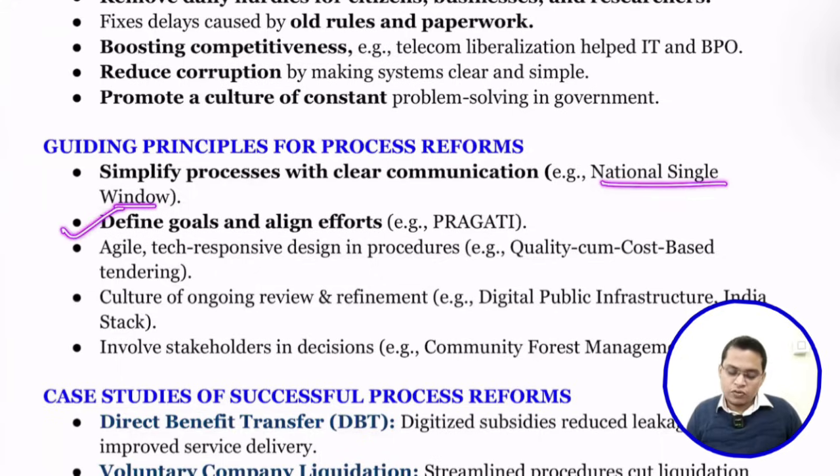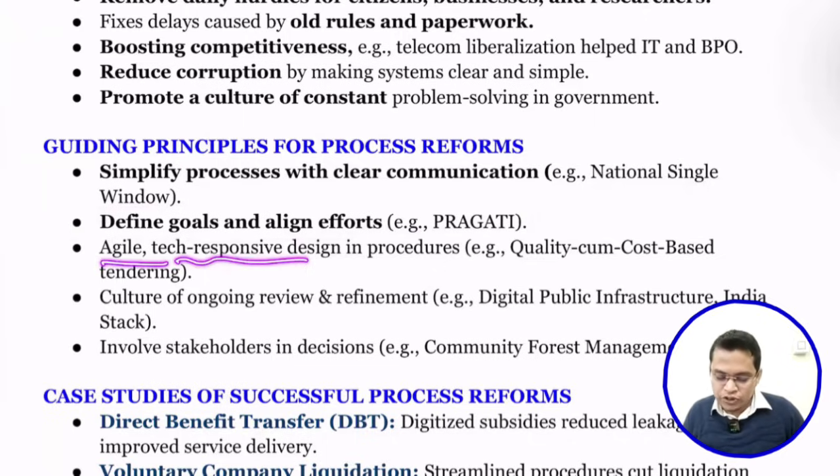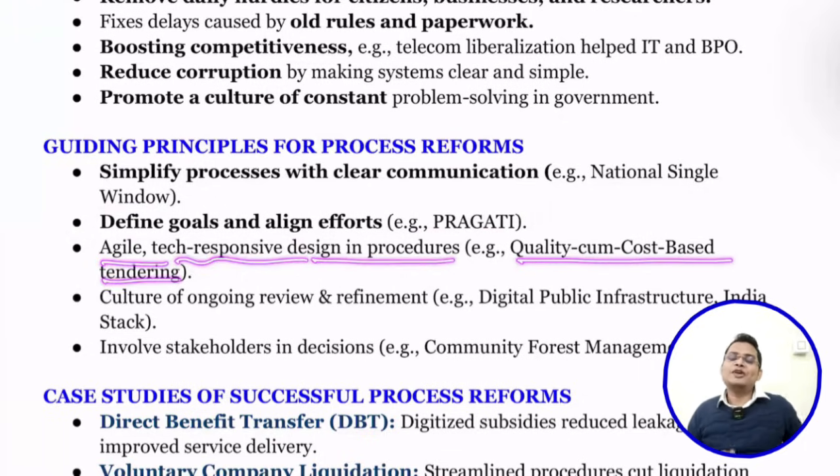Next is define goals and align effort. For example, PRAGATI, whose full form is Proactive Governance and Timely Implementation. It is a platform for monitoring how projects are going on. Our Prime Minister is regularly reviewing through PRAGATI only. Next is agile, responsive design in procedure. For example, quality and cost based tendering. We are doing cost based tendering.